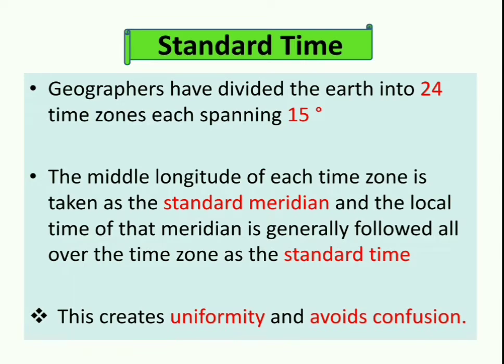Why is this done? It creates uniformity. Otherwise, you know that with every longitude, a 4 minute difference comes. So if there were different times at different longitudes, it would create confusion. So it creates uniformity and avoids confusion. For the whole time zone, the middle longitude among these 15 longitudes, the local time of that is taken as the standard time.